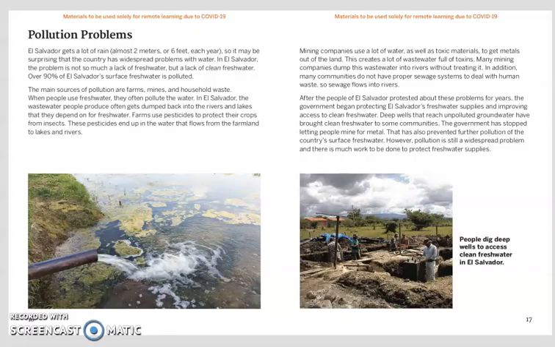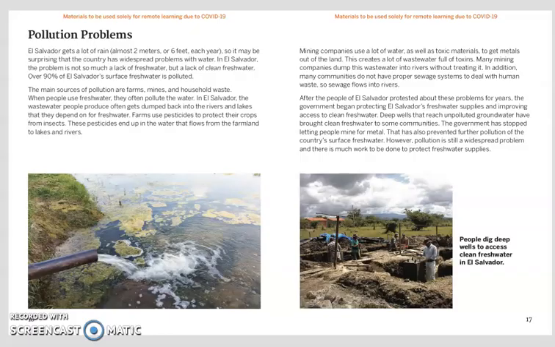Farms use pesticides to protect their crops from insects. These pesticides end up in the water that flows from the farmland to lakes and rivers. Mining companies use a lot of water, as well as toxic materials, to get metals out of the land. This creates a lot of wastewater full of toxins. Many mining companies dump this wastewater into rivers without treating it. In addition, many communities do not have proper sewage systems to deal with human waste, so sewage flows into rivers.